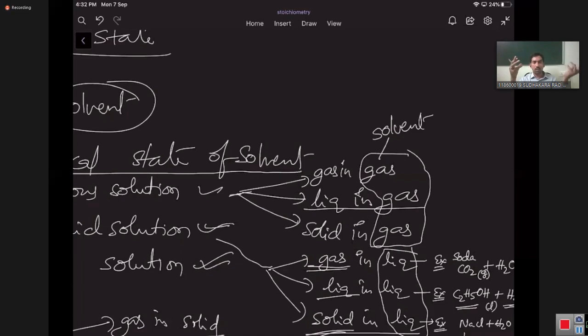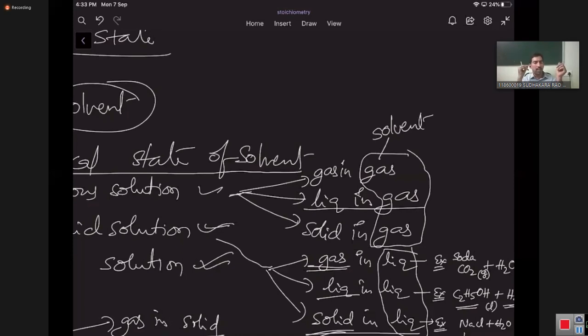If you go to the beach, you can observe moisture droplets in the air. That is a liquid in gas type of solution. Some heterogeneity is still there, but we can take them as a solution wherever homogeneity is there.